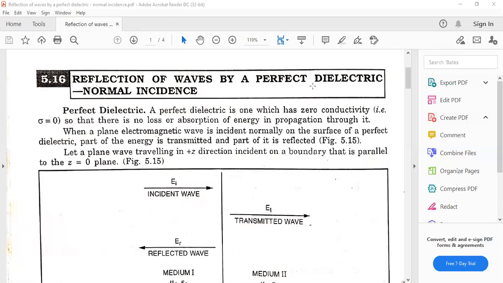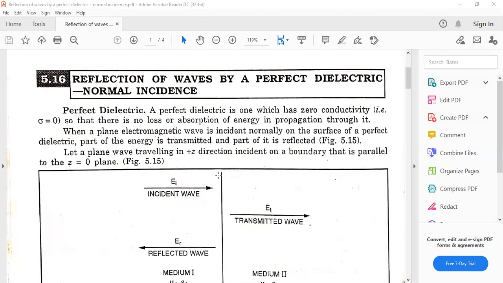This is the reflection of waves by a perfect dielectric material, normal incidence. In this, the material is a perfect dielectric and the wave which is incident upon it, no energy is lost within this material. Some of the energy is transmitted to the second medium, and some energy is reflected back into the same medium.